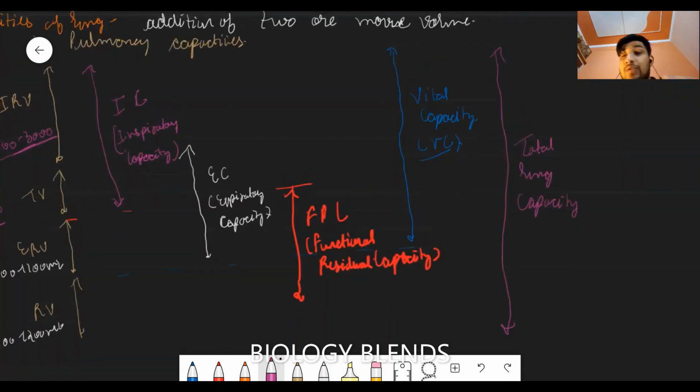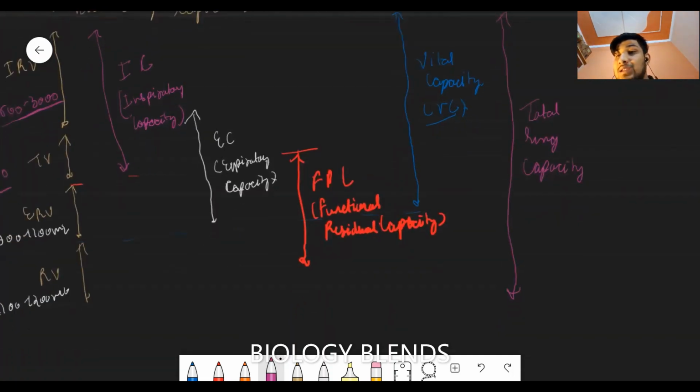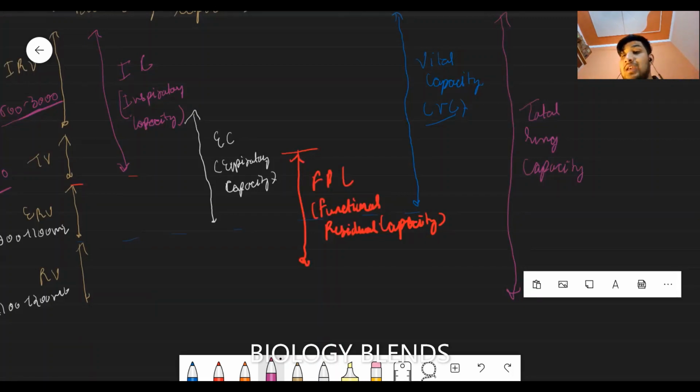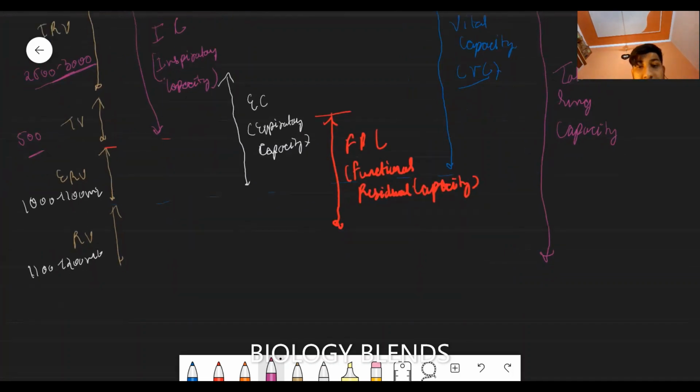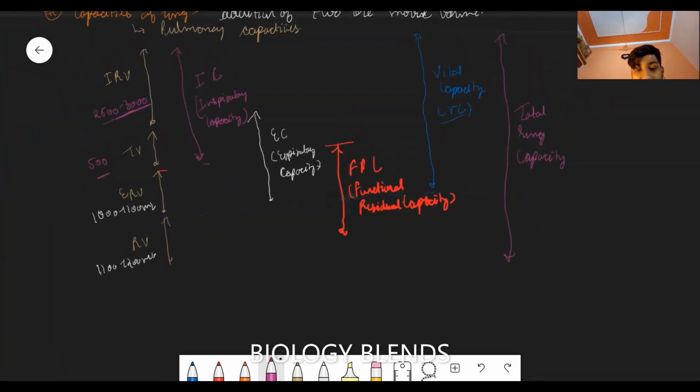And fourth is the vital capacity, the amount of air we exhale after forceful inhalation. Or we can forcefully exhale all the air and then inhale forcefully. Total lung capacity is the amount of air present in the lung after forceful inhalation. These are all the capacities.